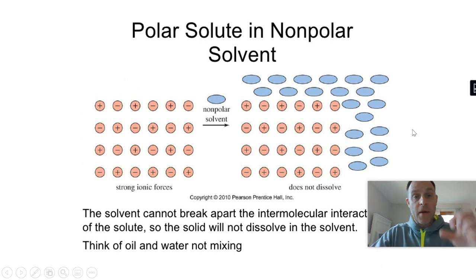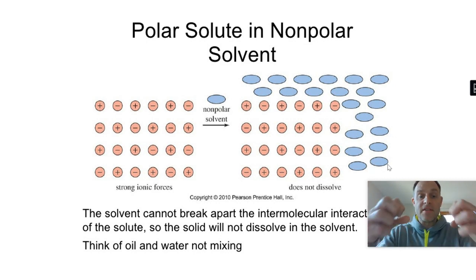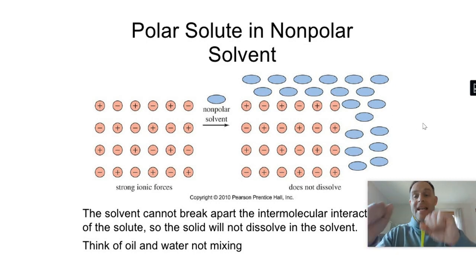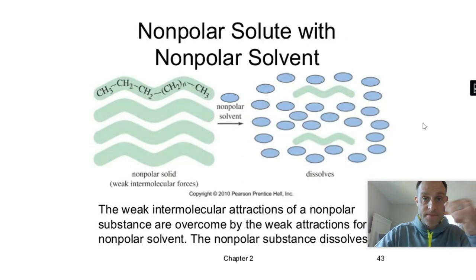Now here's what happens if I take a polar solute in a nonpolar solvent. So if I take an ionic compound and put it in like oil, there's no charges. They surround it, but they don't break it apart. They don't mix. They're immiscible, right? They're not soluble. They're insoluble. All right, so polar breaks down polar, nonpolar breaks down nonpolar. Charge breaks down charged, non-charge breaks down non-charged.